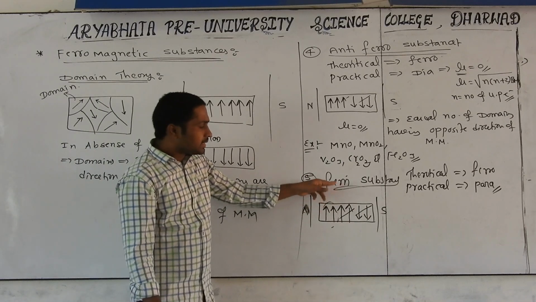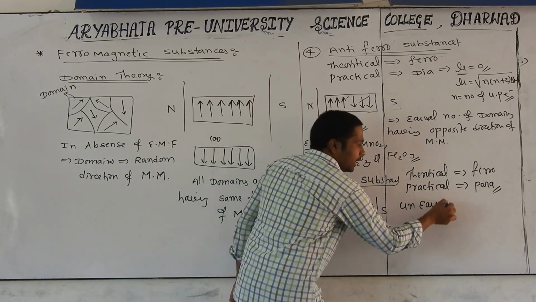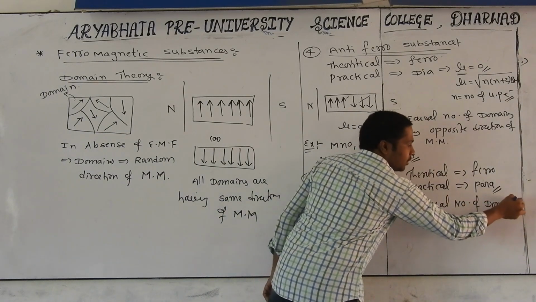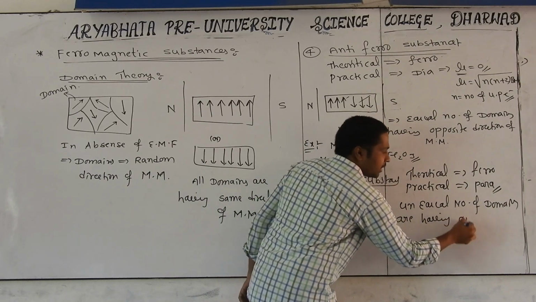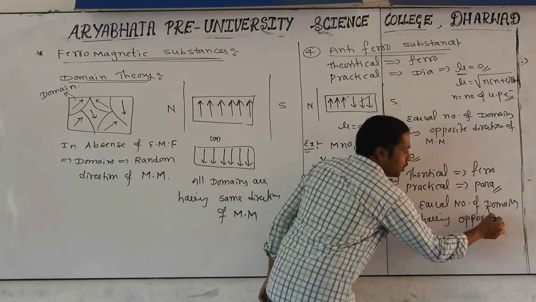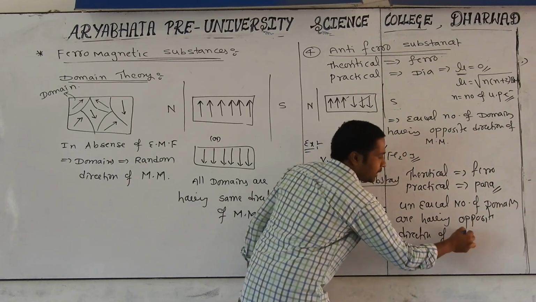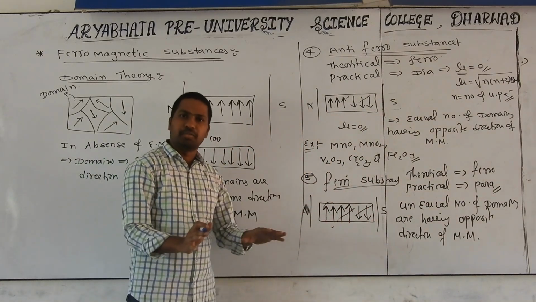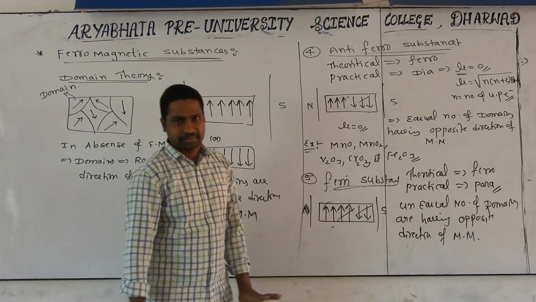Okay, it means a substance in which an unequal number of domains have opposite direction of magnetic momentum. Then some domains are mutually cancelled in magnetic momentum, but still some momentum is there. Because of less momentum, it is acting as a paramagnetic substance.